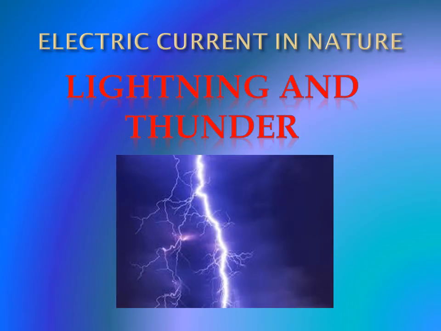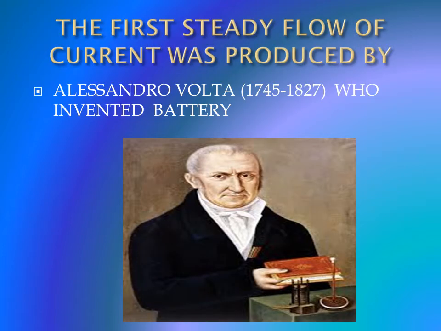Yes, we already know that electric current is produced by batteries. It is not only produced in batteries. In nature, electric current is prevailing in the form of lightning and thunder. Lightning bolt produces enormous electric current in a short time. During lightning, very high potential difference is created between the cloud and the ground. So charges flow between the clouds and the ground. So current electricity is a study of flow of electric charges.